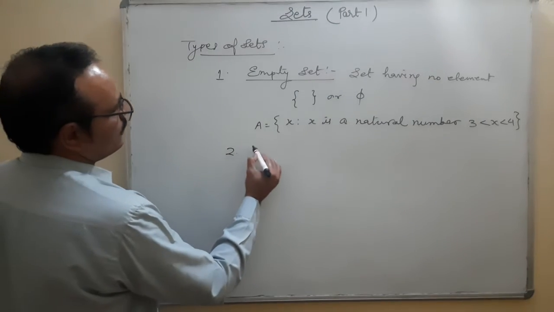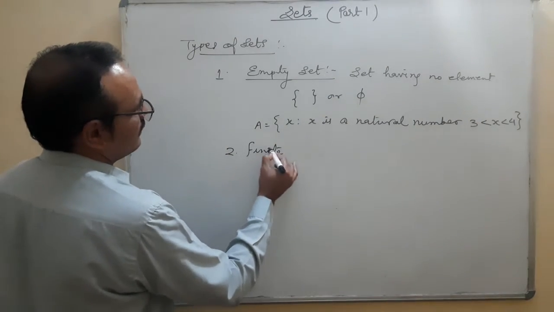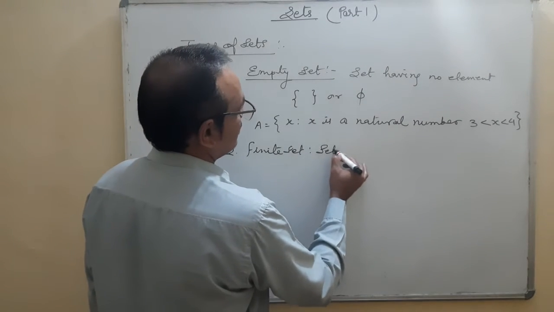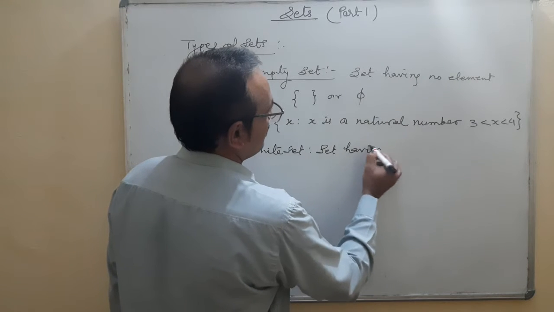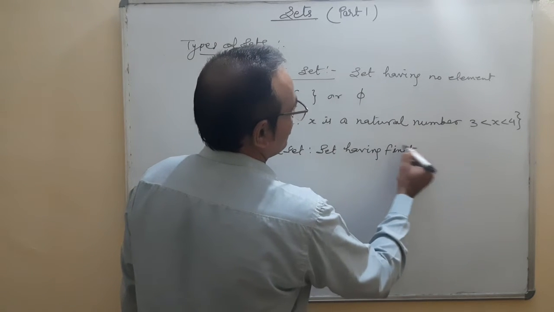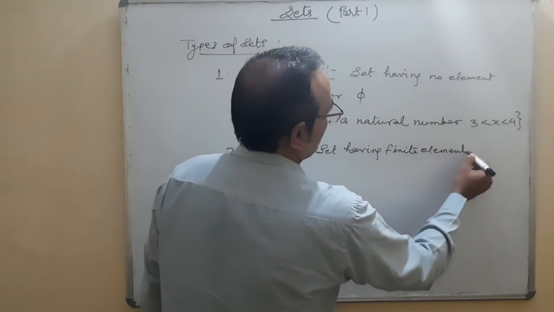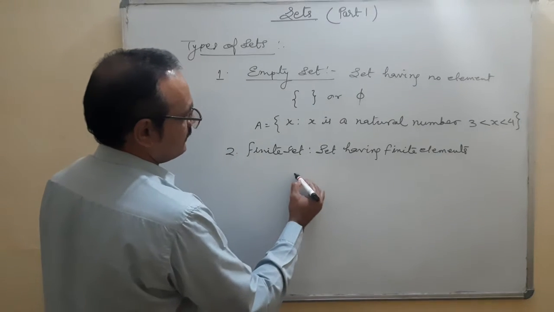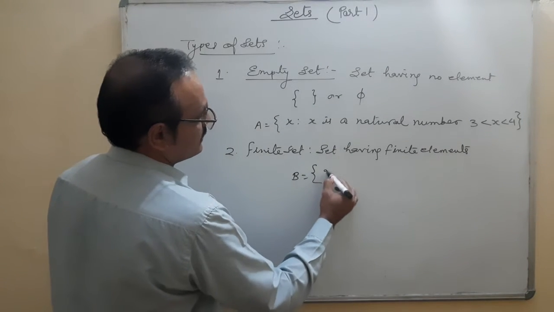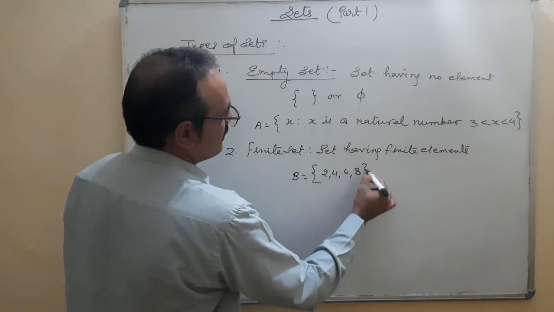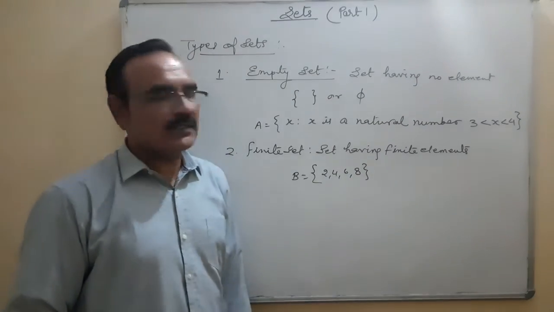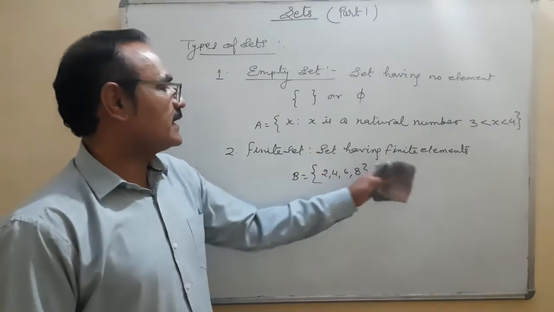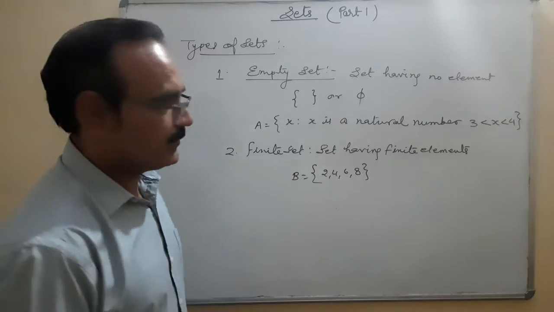Number 2, finite set. What is it? A set having finite elements. Finite elements means countable elements. You can count the elements. Like B is equal to {2, 4, 6, 8}. 1, 2, 3, 4. There are 4 elements. So B is having 4 elements. These 4 elements are countable elements. It is known as a finite set. 4 elements are present in it.